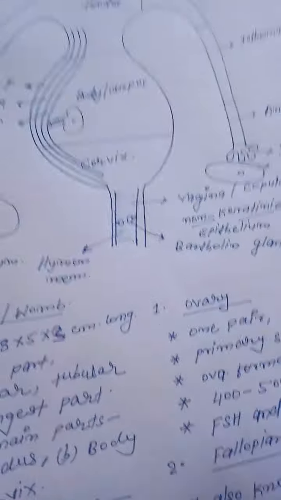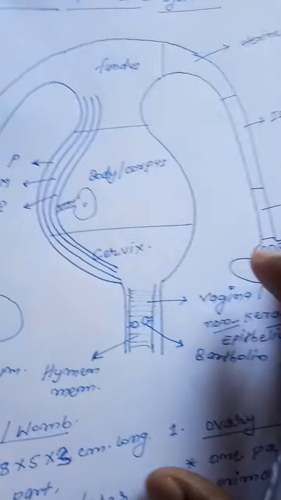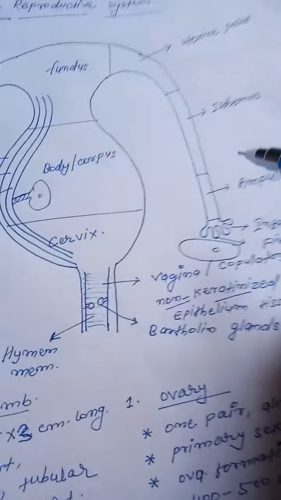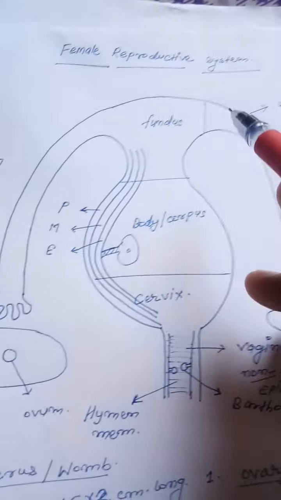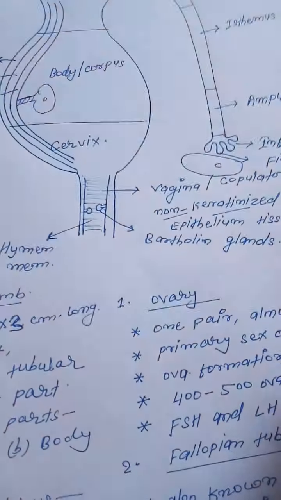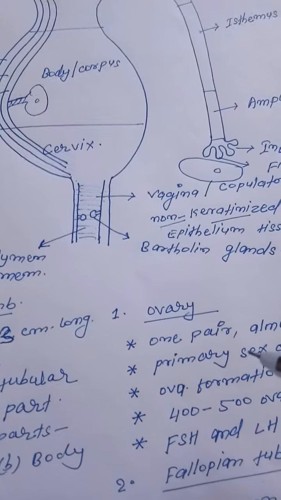Now I will discuss the most important parts of the female reproductive system. You have to write first of all the ovary, because the ovary is the primary sex organ.